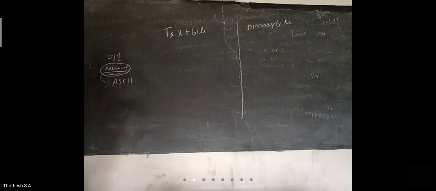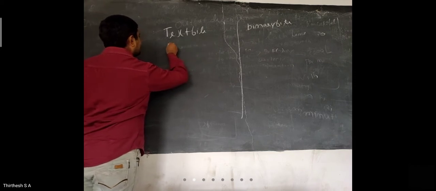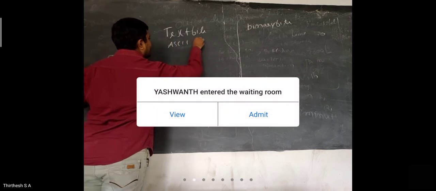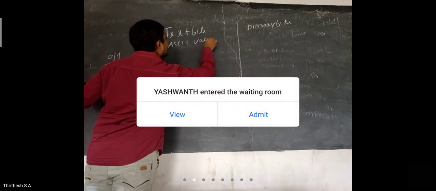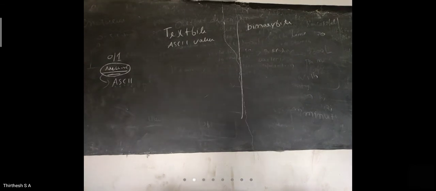So this text file consists of data which is written in ASCII values. This text file is one of the most important files. Why? Because here all the English line statements or higher level languages will be converted with the help of ASCII values and stored in the file.